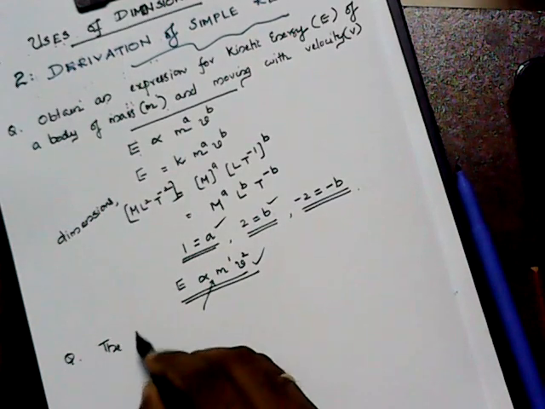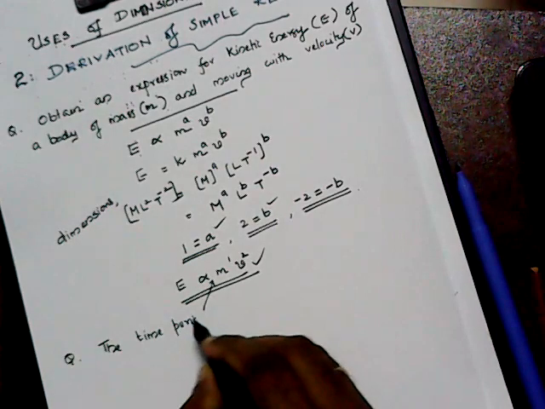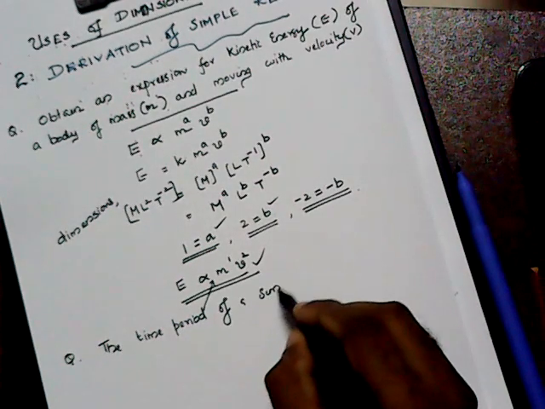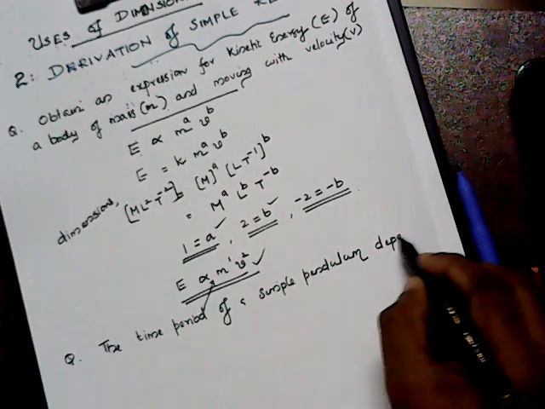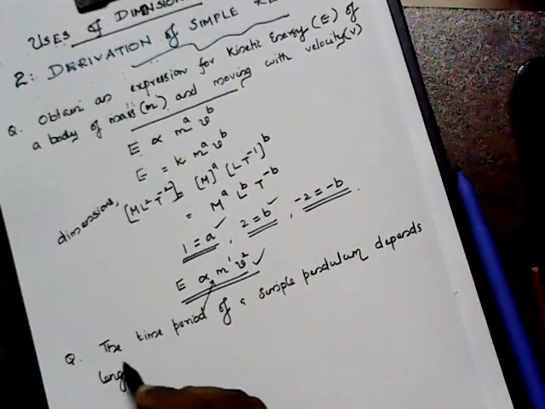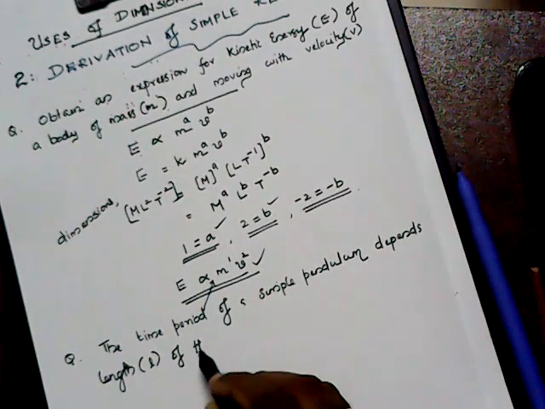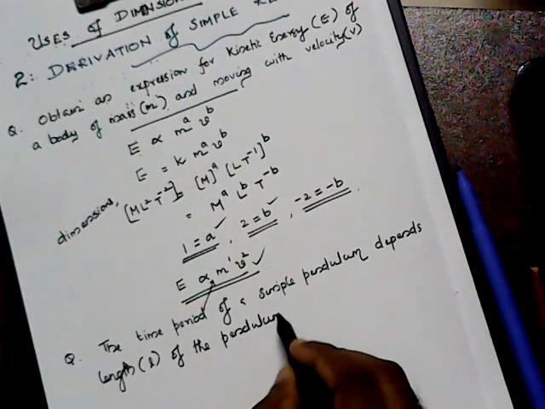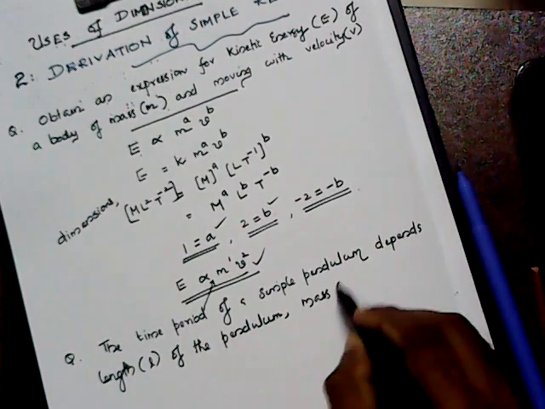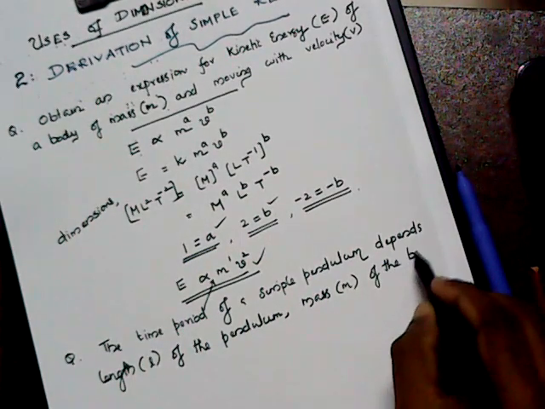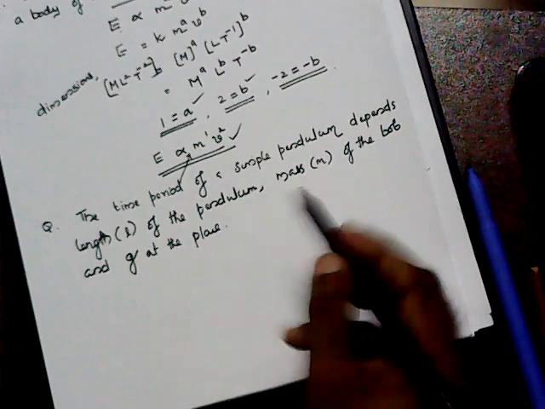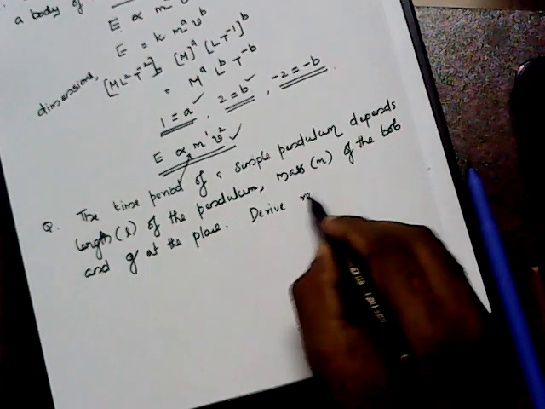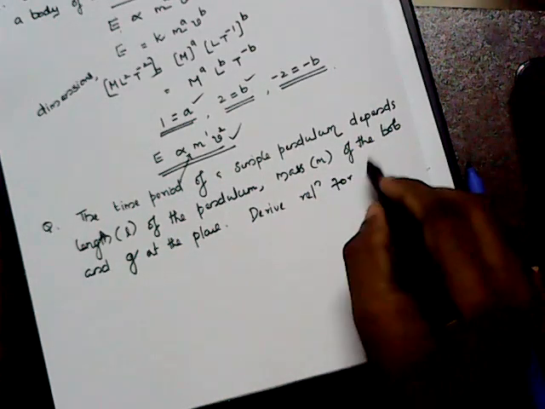The time period of a simple pendulum depends on the length L of the pendulum, the mass M of the bob, and the acceleration due to gravity at the place. Derive the relation for time period.